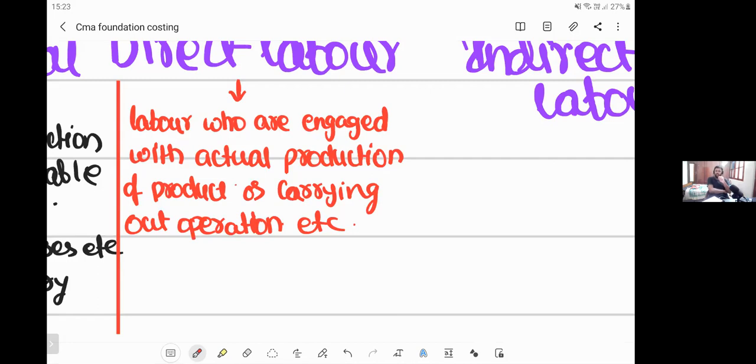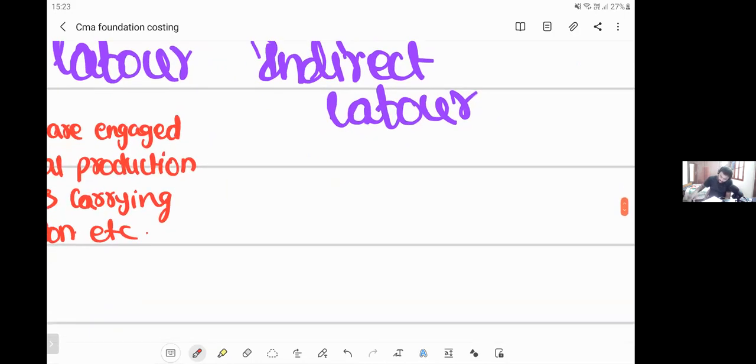There is a CEO of a company, there is a CFO, there are managers in the company who don't do any production. They just sit and supervise. So such laborers are called indirect laborers. Direct laborers are those engaged with actual production. The laborers who facilitate the direct labor to do their work efficiently are called indirect labor. Now, what is indirect labor?